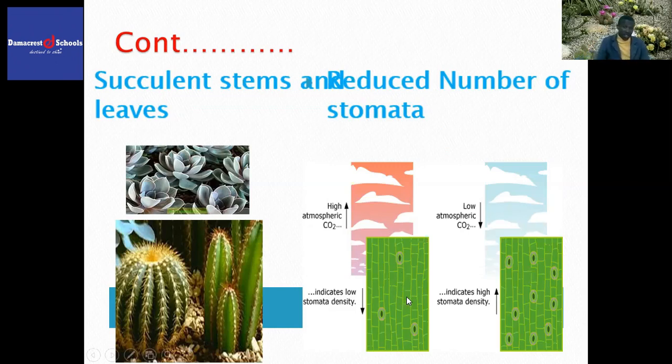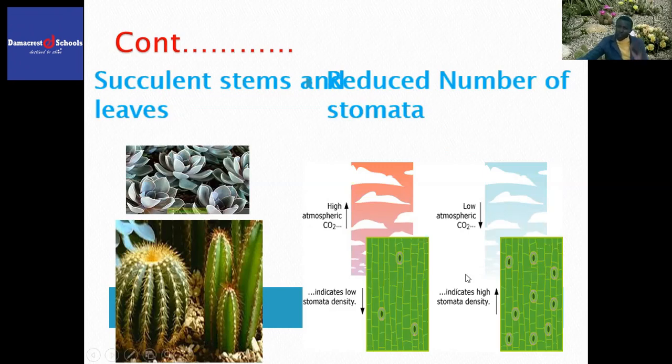By the way, students, back in Form 2 at the first topic, transportation in plants and animals, we were taught about the types of transpiration. We were taught transpiration through the lenticel. We talked about stomatal transpiration, and we talked about cuticular transpiration. So it means when there is high number of stomata, more water is lost by stomatal transpiration.